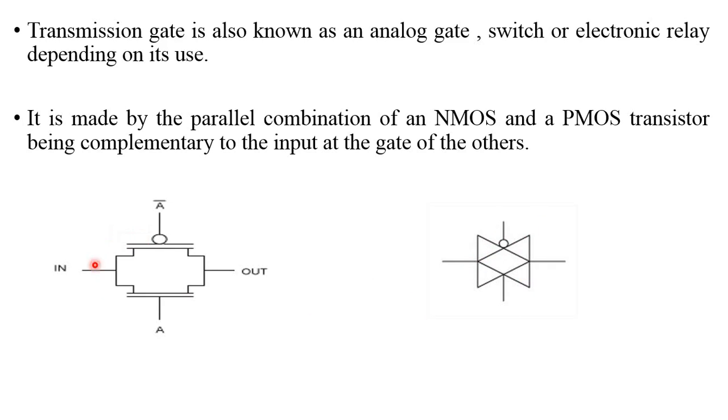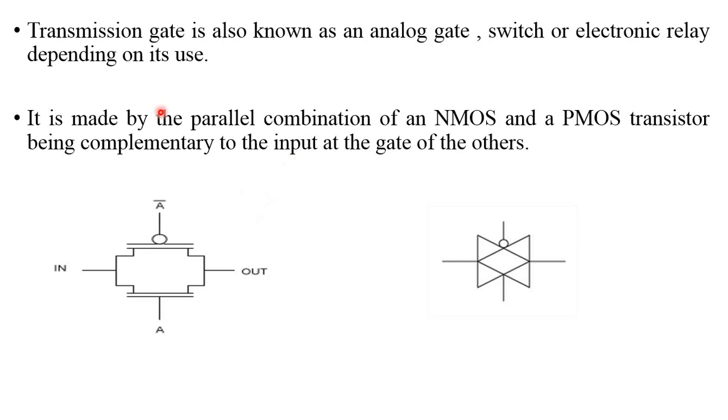The transmission gate is constructed by taking the parallel combination of NMOS and PMOS transistors. So please see the logic. What is the meaning of the complemented one?